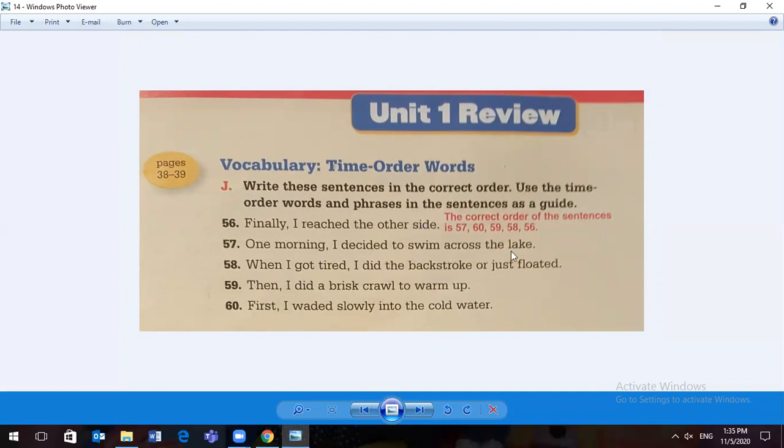So again, one morning I decided to swim across the lake. First, I waded slowly into the cold water. Then I did a brisk crawl to warm up. When I got tired, I did the backstroke or just floated. Finally, I reached the other side. Okay, so that's our order.